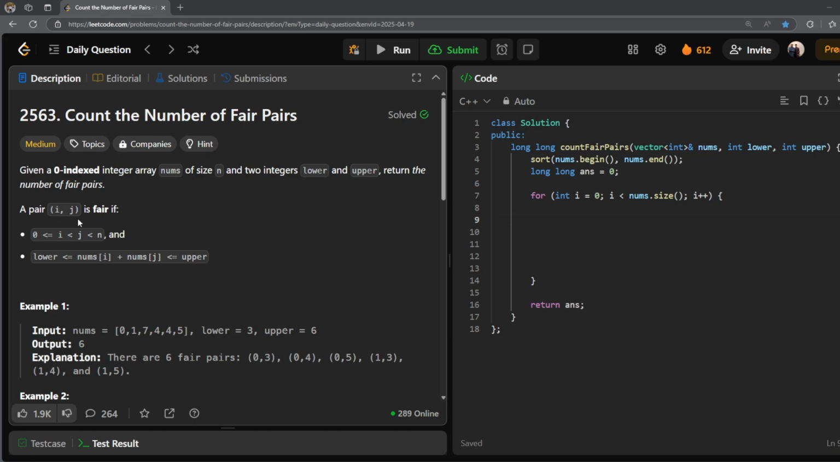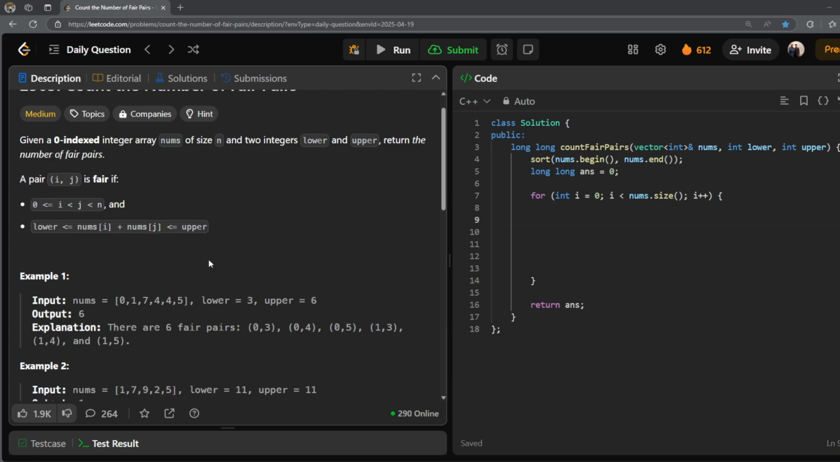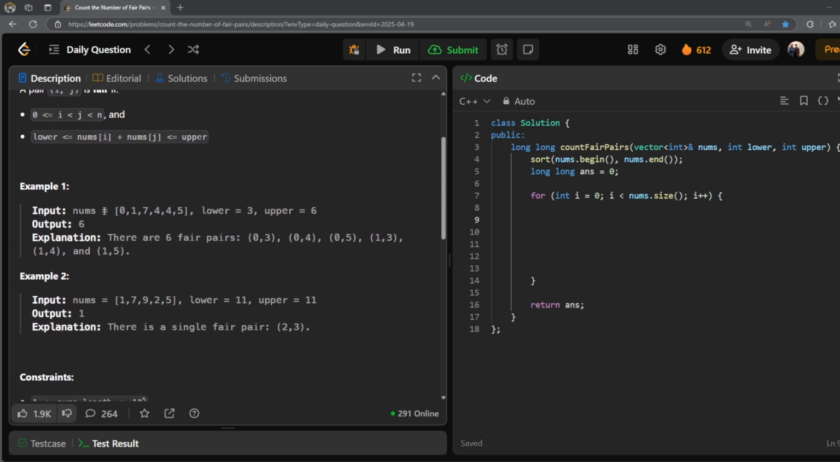A pair i, j is fair when these two conditions hold. i should be less than j, and i and j both should obviously be valid indexes, and the sum of nums of i and nums of j should be in between and inclusive of lower and upper. Okay, so if you have two such indices i and j, such that the sum of the values at those indices lies in between lower and upper inclusive, then that constitutes a fair pair.